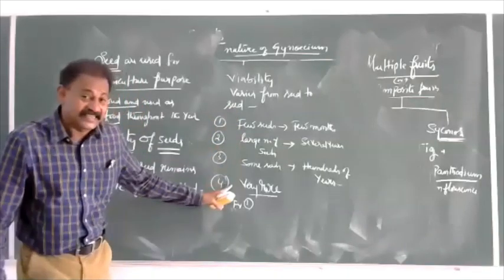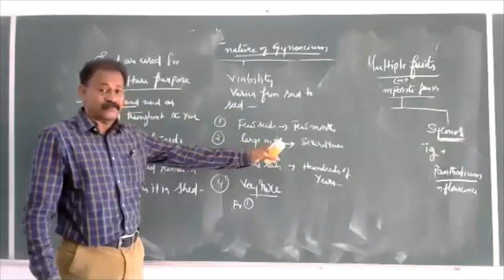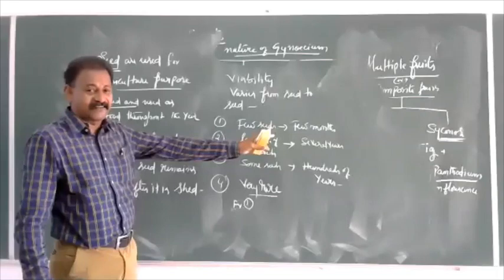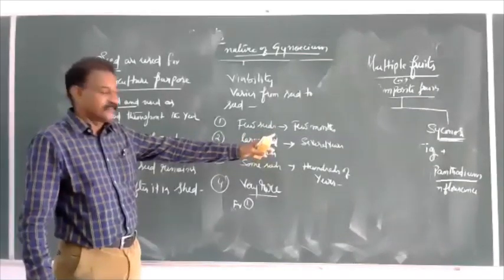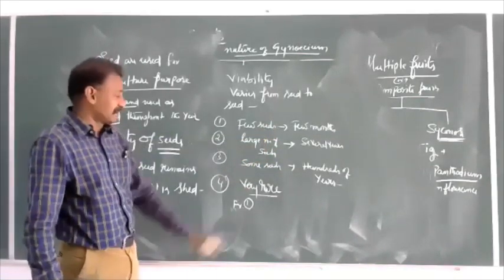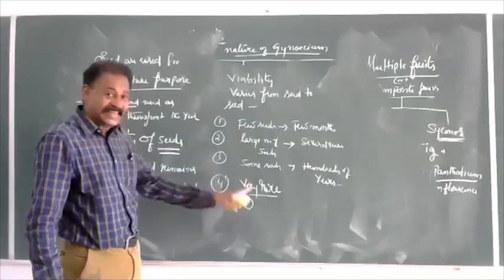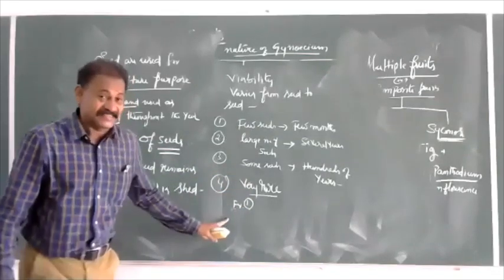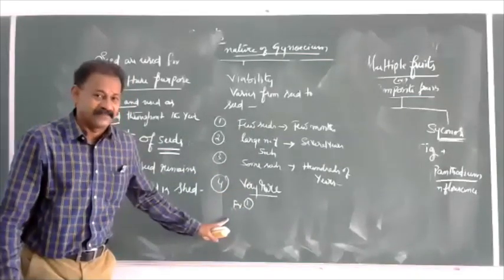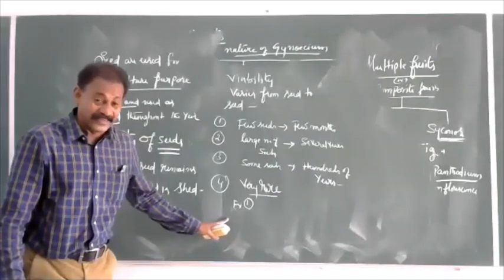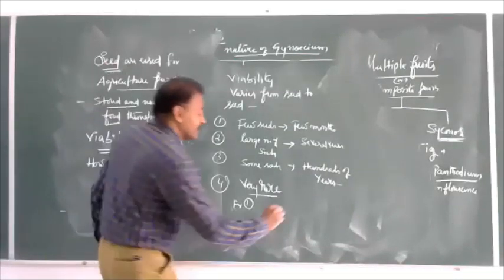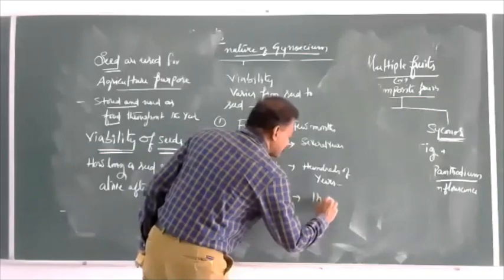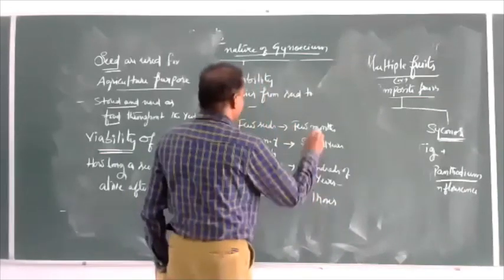These are directly taken from the NCERT book, statement type of questions, direct statement, correct or incorrect, right or wrong statement. Very rare varieties of seeds, some one or two, have thousands of years of viability.